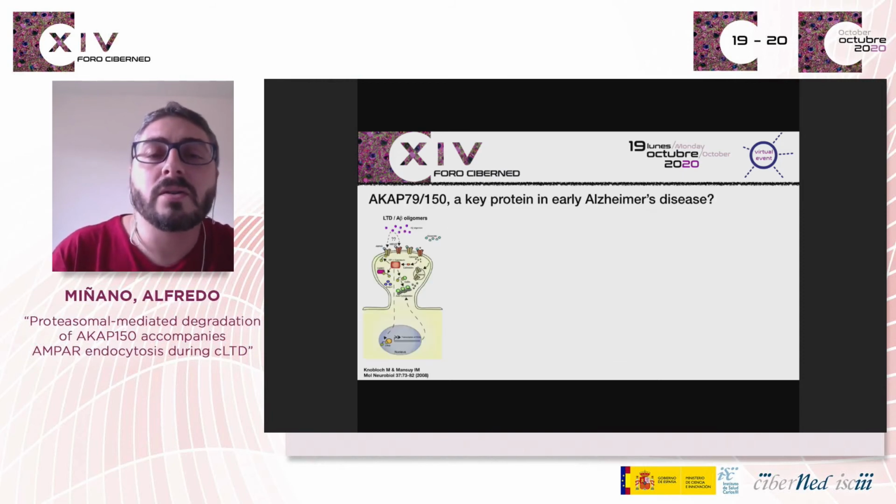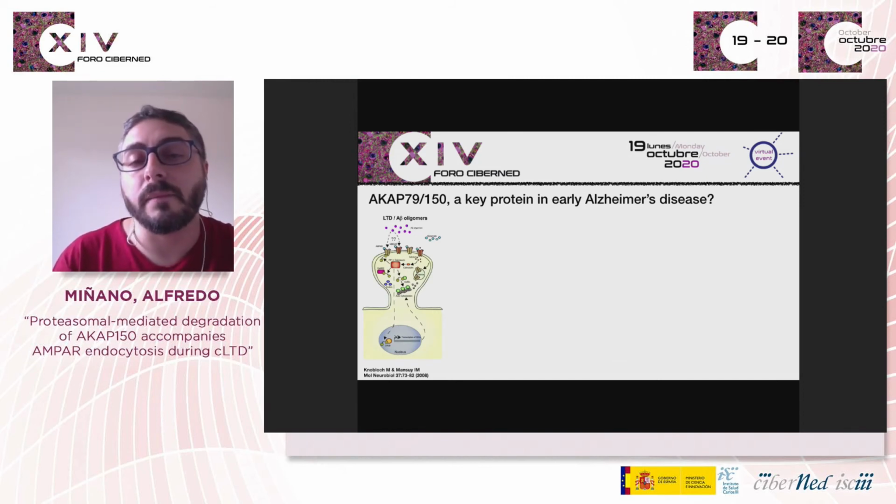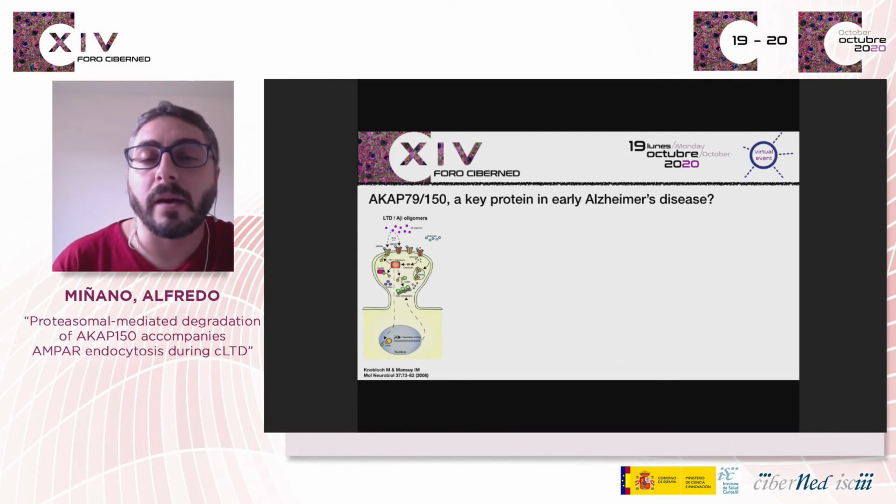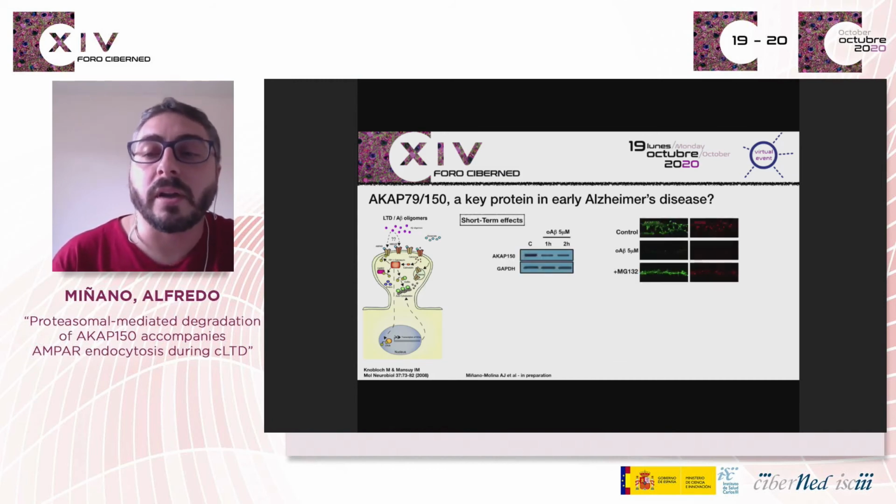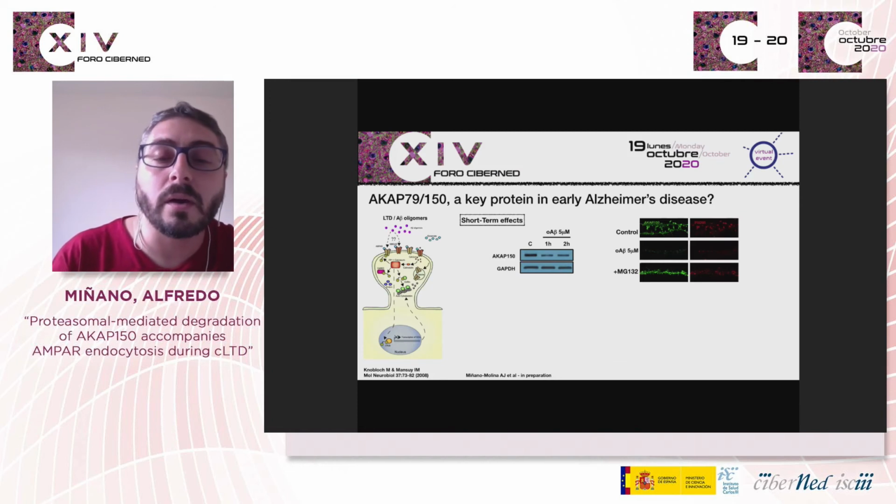Once we observed this relationship between AKAP and GluA1 on chemical LTD, we wondered whether AKAP was also affected by oligomers, not only at short exposure, but also chronically, becoming a key protein in early Alzheimer's disease. Here we advance some of our unpublished data showing that oligomers induce AKAP degradation and GluA1-containing AMPA receptor endocytosis by the same mechanism as LTD at short term.